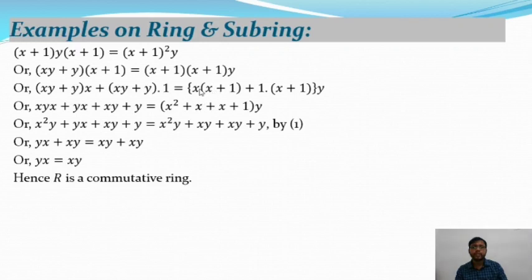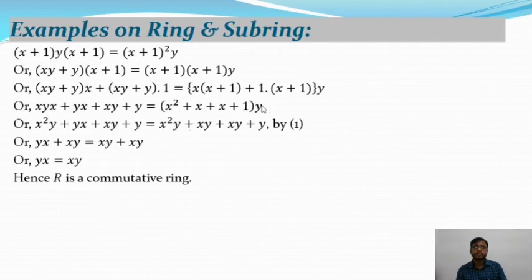In that case, where x is multiplied on the first bracket, we will get x²+x, plus where 1 is multiplied by x+1, we get (x+1) into 1. So from the above equation we will get x²y plus yx plus xy plus y, equal to x²y.